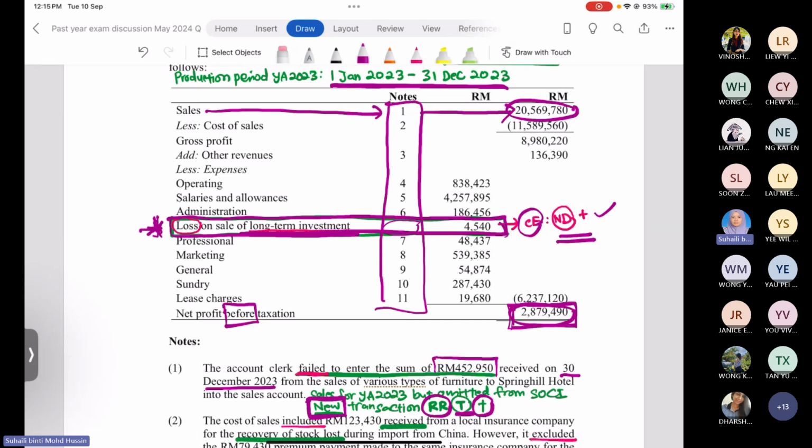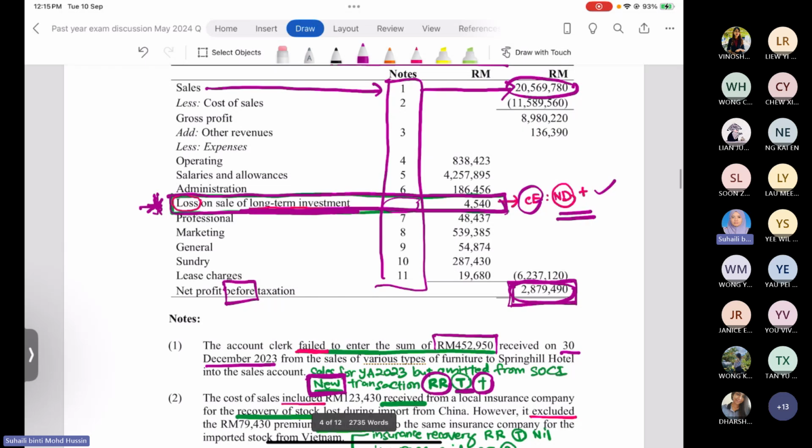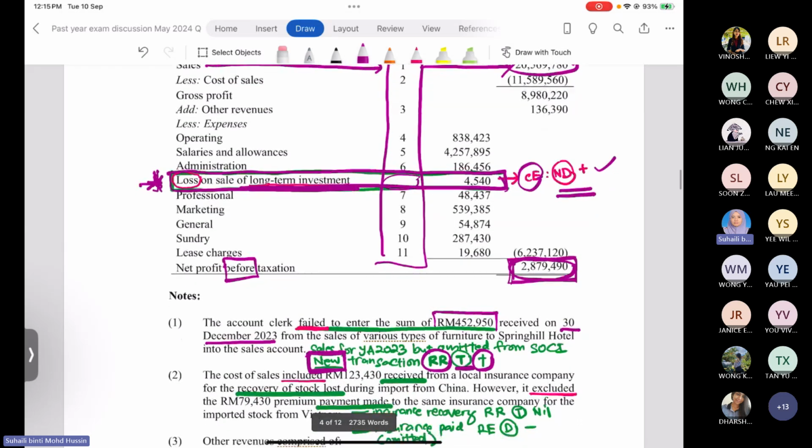Right, that one's the number one. Number two, we have a cost of sale. We already minus in the SOCI 11,589,560 ringgit. So we see the detail what the question provided to you in the notes number two.